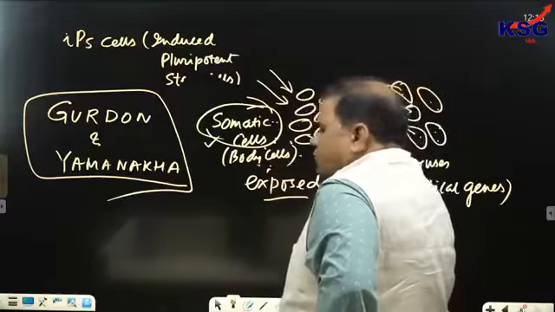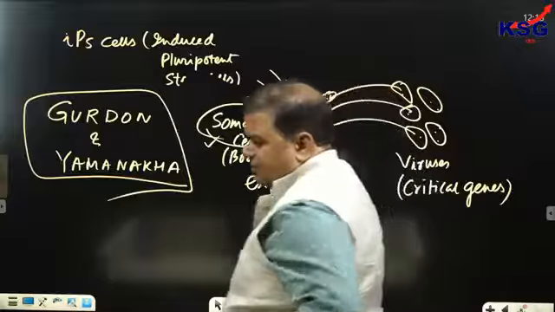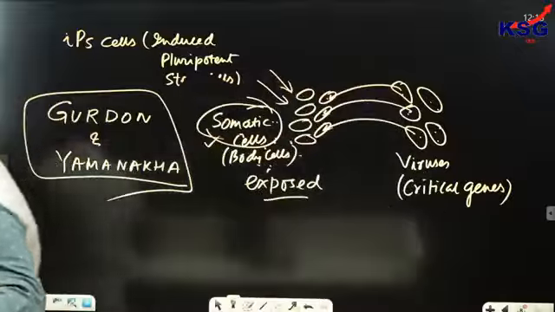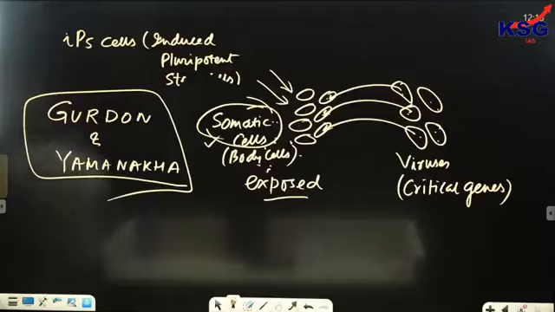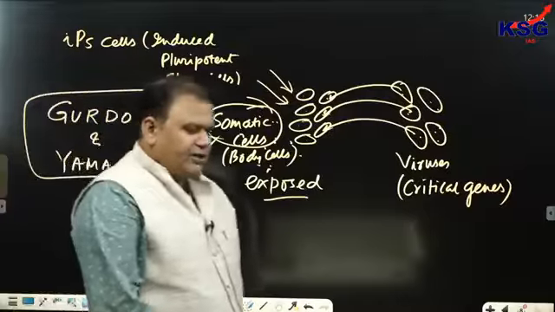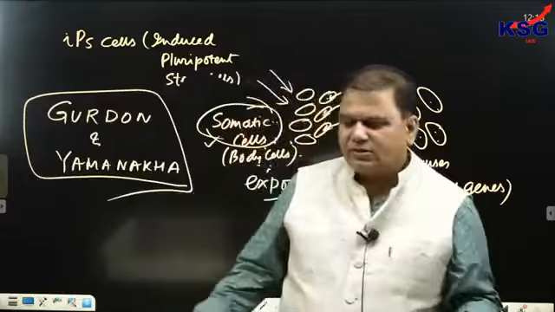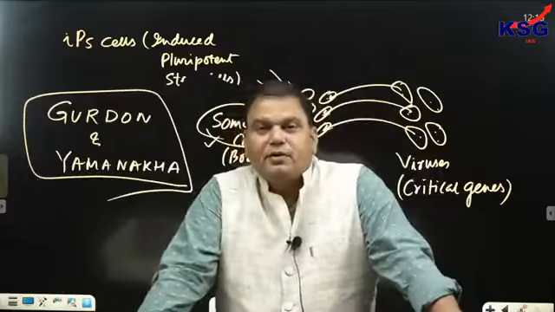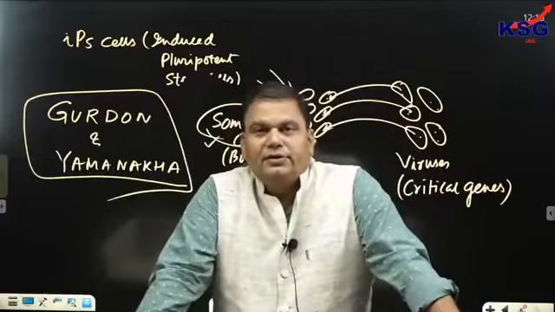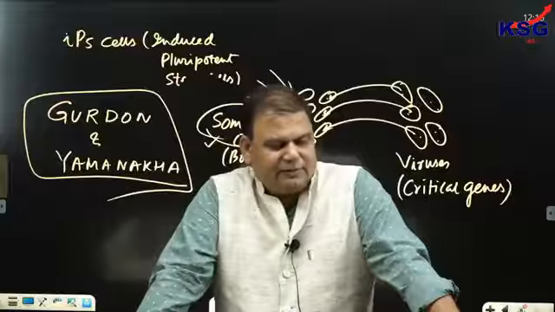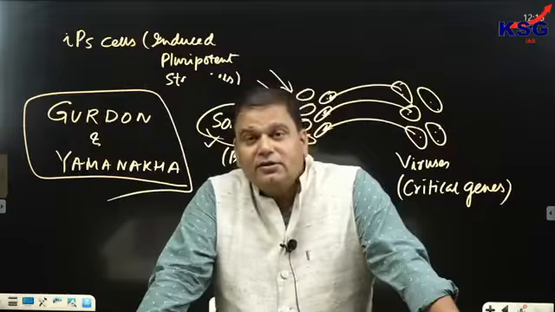Write down. These somatic cells can be used for stem cell therapy, because they are just like stem cells. Clear?